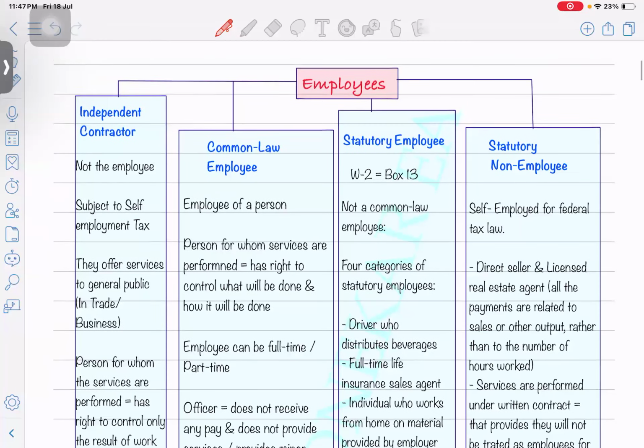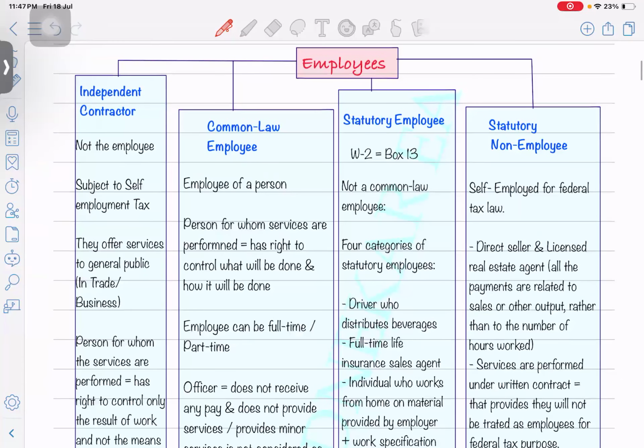Let's say I'm hiring an independent contractor. I don't have to deduct payroll taxes for that independent contractor, because an independent contractor is not an employee, and they are subject to self-employment taxes. They pay their own taxes, right? On their Schedule C, they pay their own self-employment taxes.